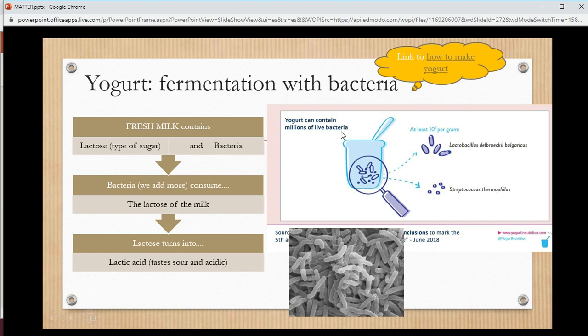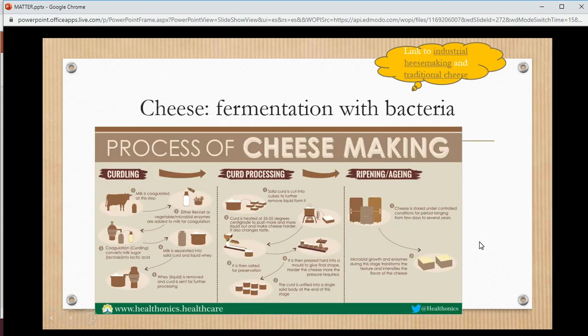So what type of bacteria can we use to make yogurt? Lactobacillus bulgaricus and Streptococcus thermophilus. These two types of bacteria are going to eat the lactose to produce the yogurt with the milk. And here you have a link on how to make yogurt, okay?